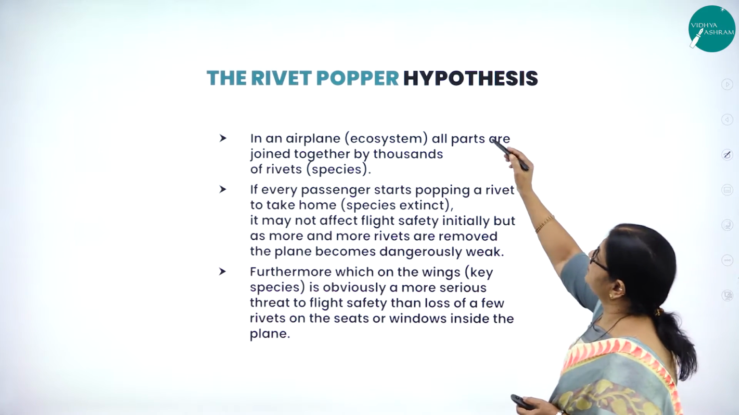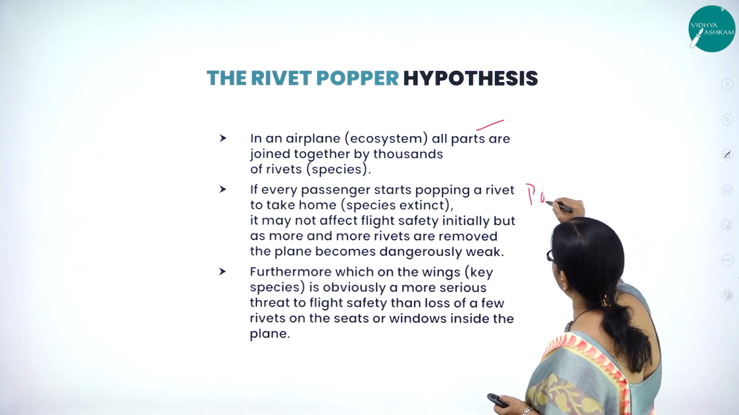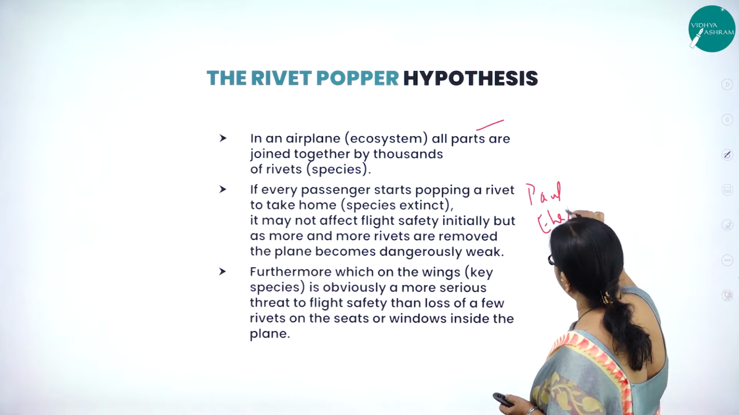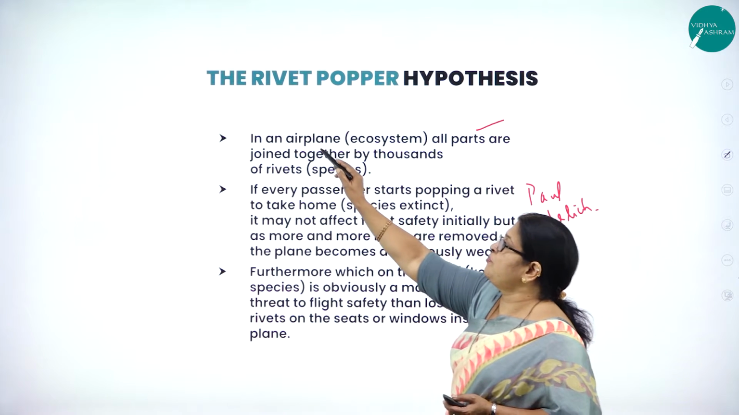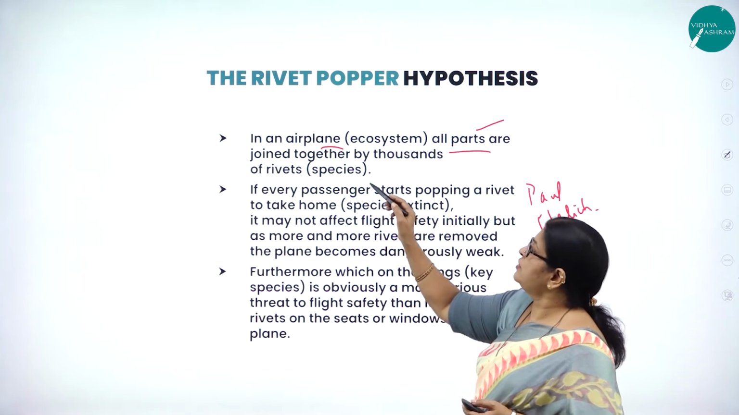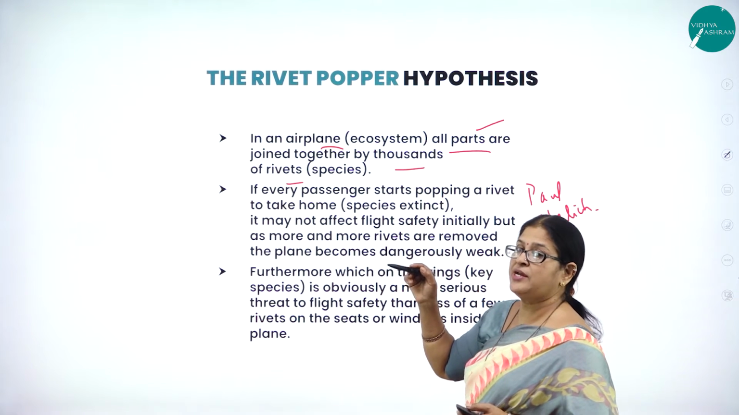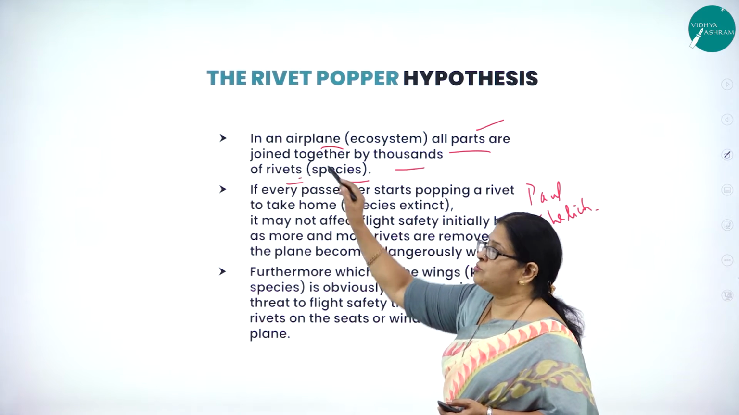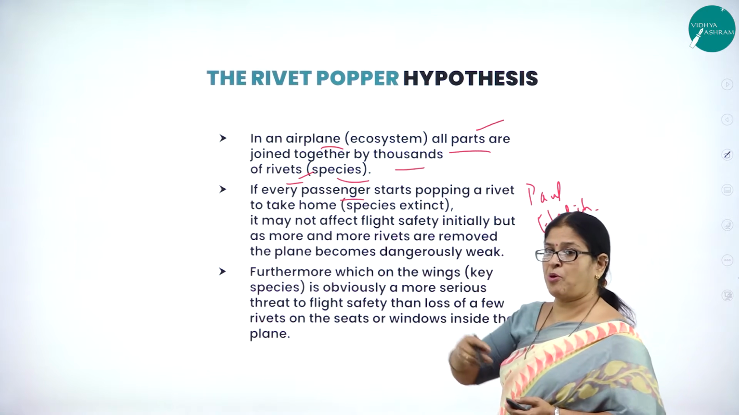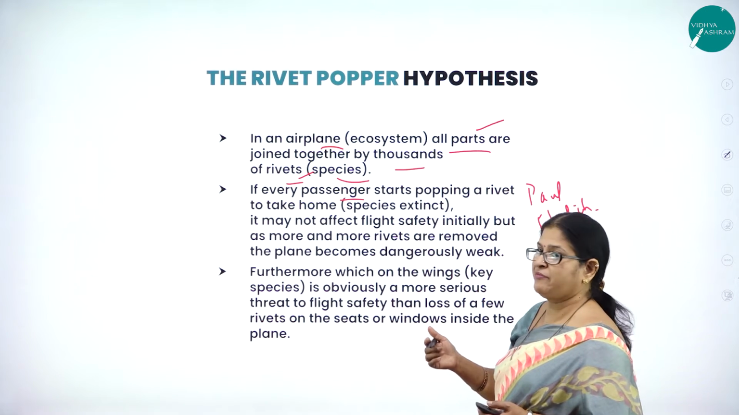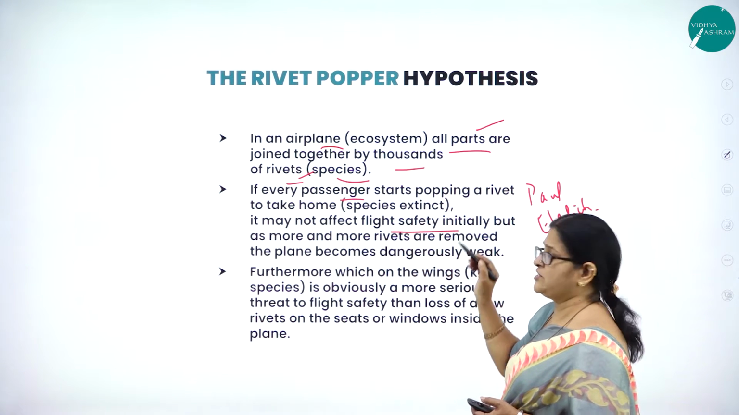So what is this rivet popper hypothesis? This is a hypothesis put across by Paul Ehrlich, and according to him, he has compared the ecosystem to an aeroplane, and all the parts are joined by thousands of rivets. So an aeroplane is made by thousands of rivets. Here he has compared the species in an ecosystem to the rivets, and if every passenger traveling in an aeroplane starts popping out or removing the rivets one by one, maybe at the initial stage one or two are removed, it may not affect the flight safety initially.